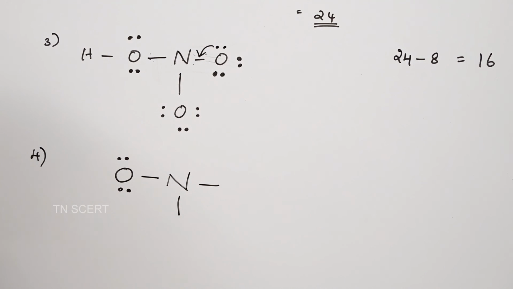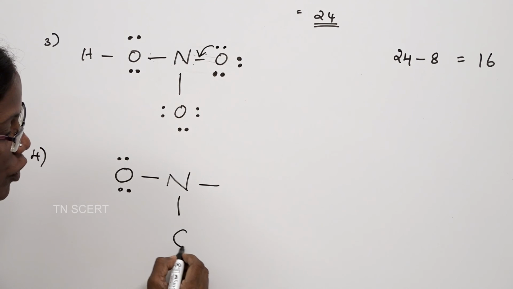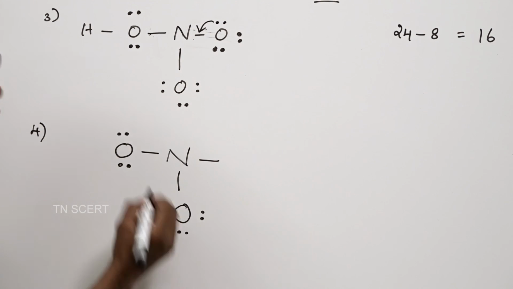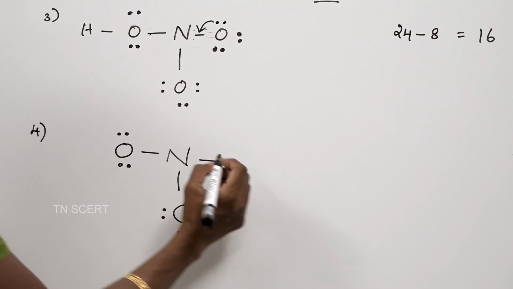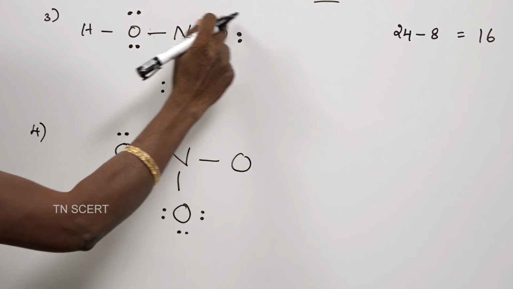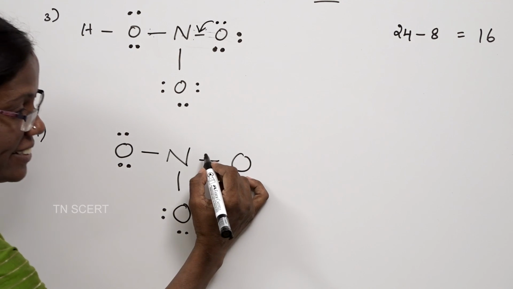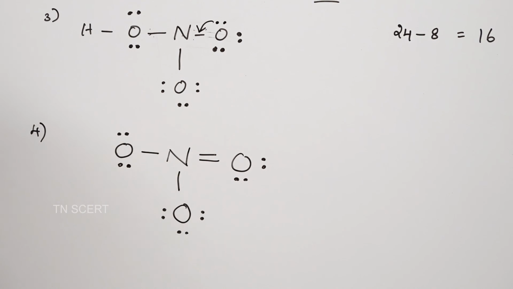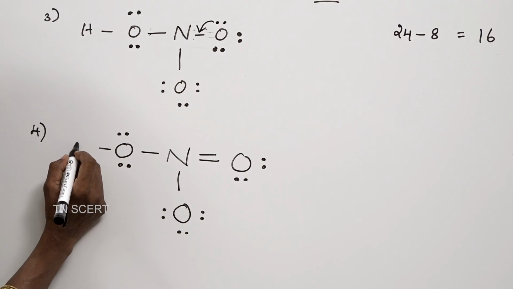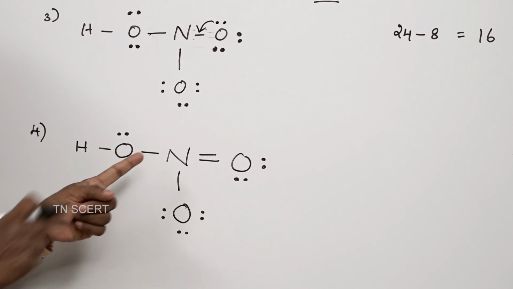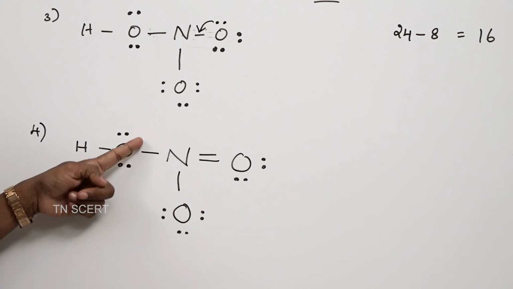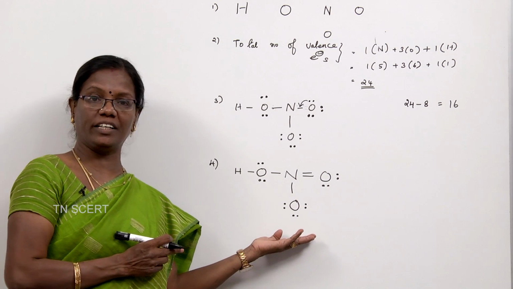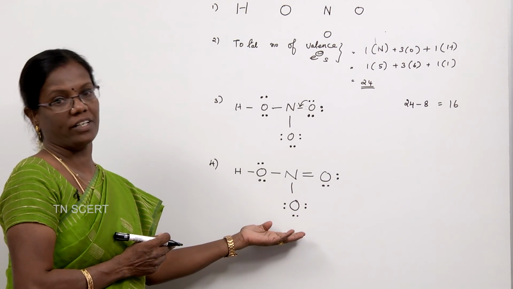The pair of electrons can be written like this, and for oxygen, all the 3 pairs can be written like this, and for oxygen, since these electrons are written as a bond here, the remaining electron pair is written like this, and this hydrogen. So, see, for nitrogen, now 8 electrons in terms of bond is present here. This is the required Lewis structure for nitric acid.